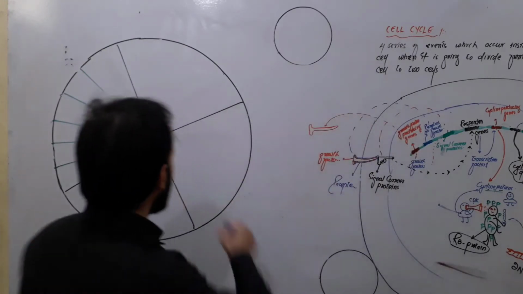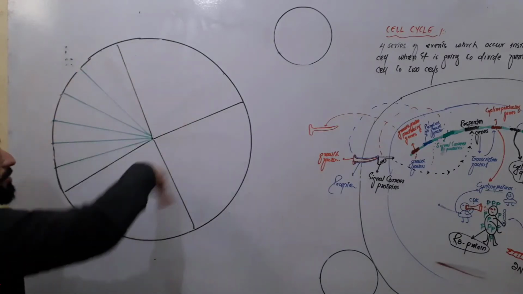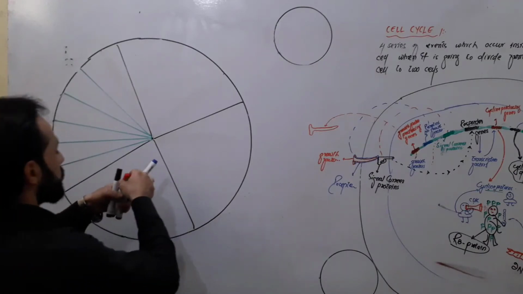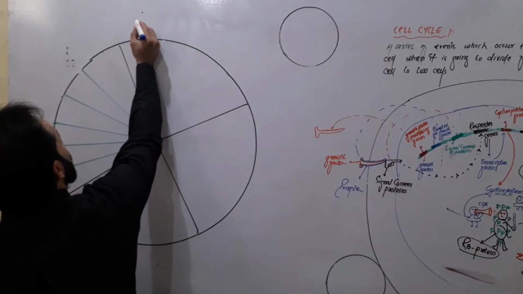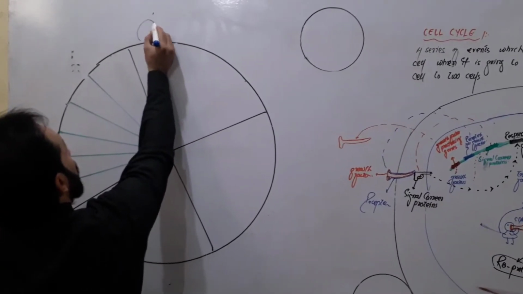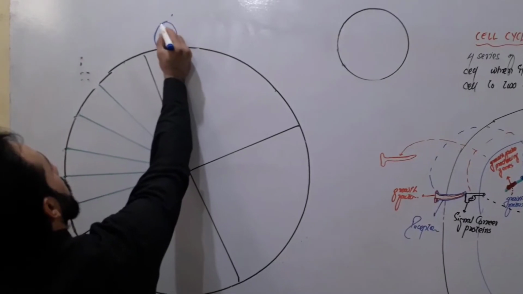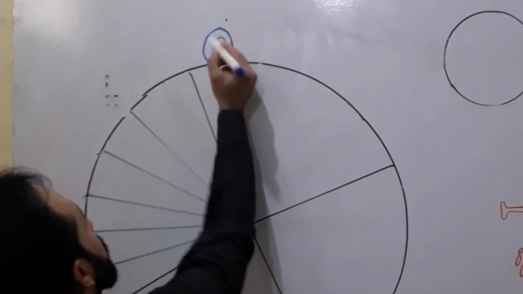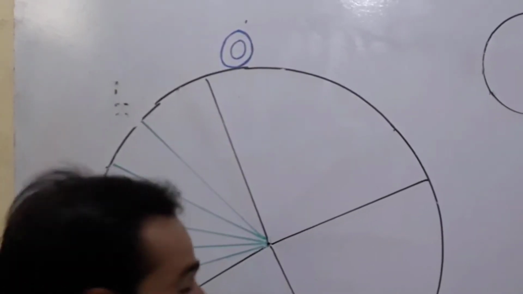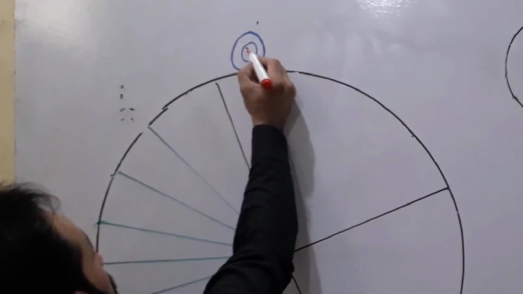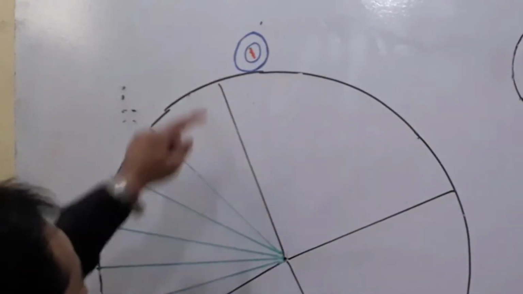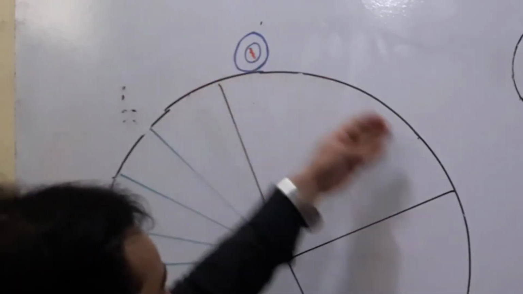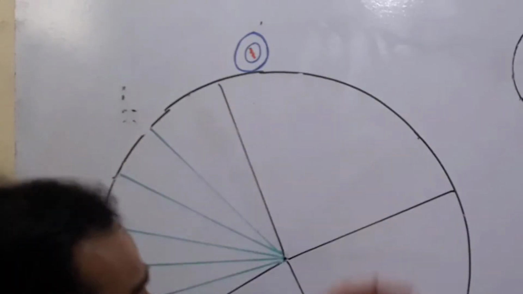First of all, friends, this is a cycle and we call it the cell cycle. Look carefully. Here a cell comes. For example, this is a cell and this cell has decided to go to division. This is the DNA of that cell. So what happens when this cell has decided to go to division and divide into two cells? What happens to this cell?